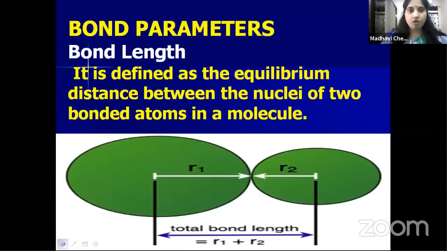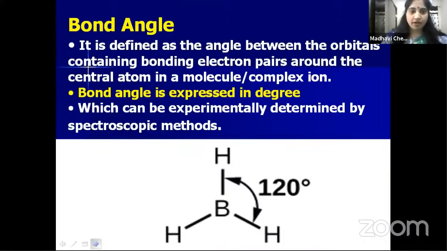Okay, bond length. The equilibrium distance between the two nuclei of two bonded atoms in a molecule is called bond length. And bond angle is the angle between the two orbitals having bond pair of electrons around the central atom.